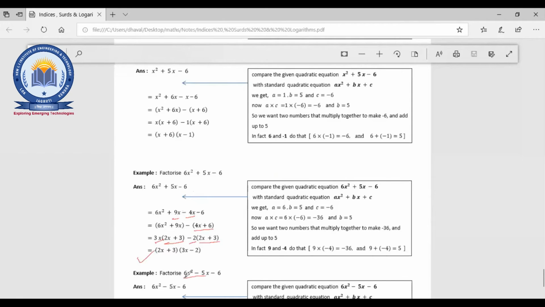Now this one, try quickly: 6x², just the sign is different, -5x - 6. 6x² - 5x - 6. Do it quickly. Okay. Just the sign is different, right? The difference is what? A sign. Above it was +5x, below it is -5x. Okay. Actually, ma'am, when you asked me at that time, I did not complete this sum. Sorry. Okay, fine.